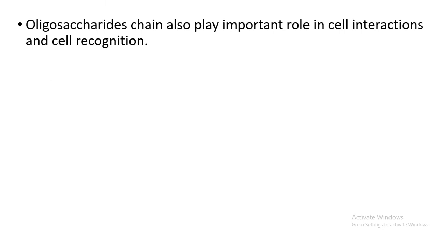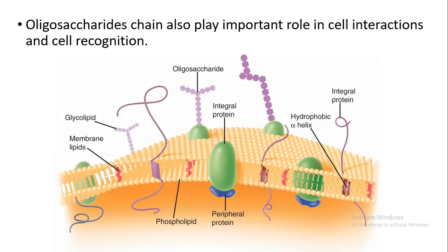Oligosaccharides also play an important role in cell interactions and cell recognition. So if cells interact, the oligosaccharides will help, or in cell recognition. These oligosaccharides, the carbohydrates, always function in cell interaction and cell recognition. So this is how the composition of the plasma membrane was, and thank you very much.